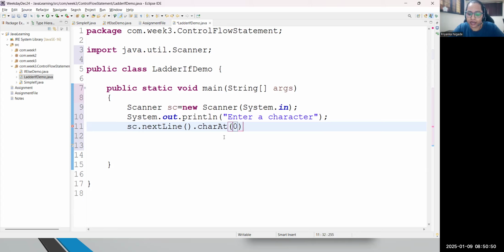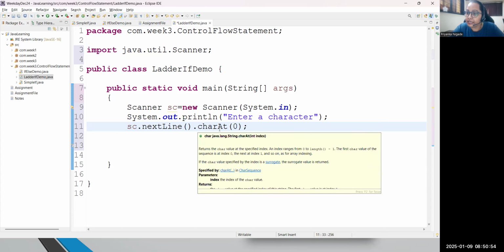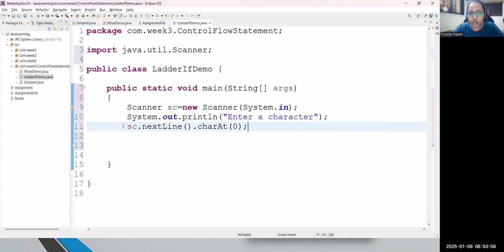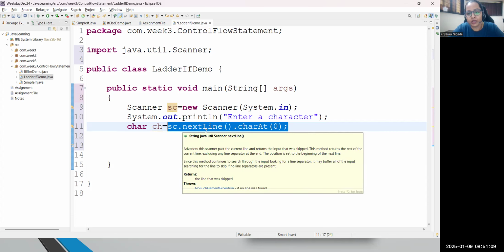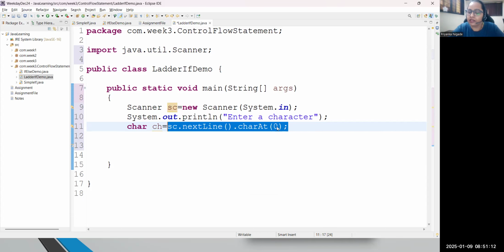So just take the character which is available at the 0th position. The last method is returning a character only. So declare it: char, let's say this is ch. Now clear? So this is how we can use method chaining in Java also. Remember, if any method returns any class object, then from the same class, any other method you want to use, you can write your logic in one line itself. Okay? This is simple method chaining.